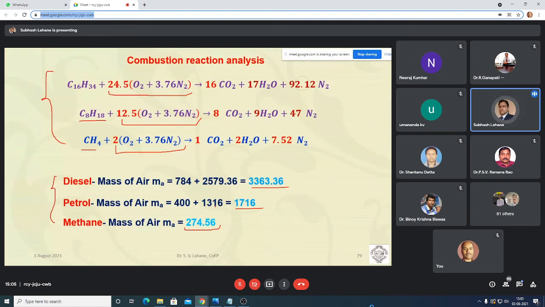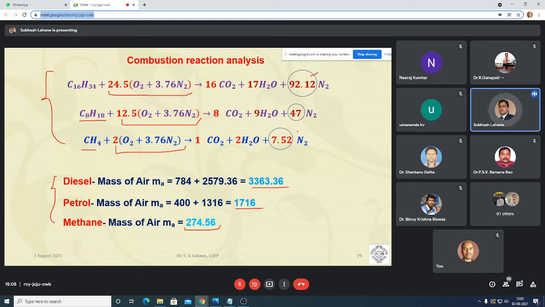Similarly, if you compare the nitrogen on the product side, there is 92.12 units of nitrogen in the products of diesel combustion. Then in petrol, 47 units of nitrogen, and in case of CH4, there is 7.52 units of nitrogen.